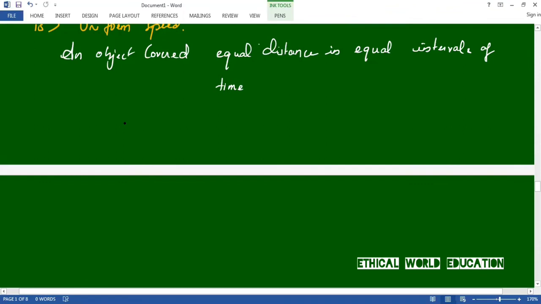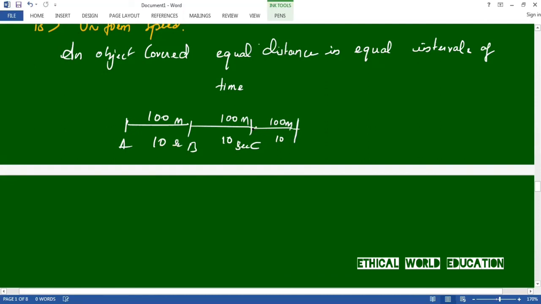That is, an object from A to B covers 100 meters in 10 seconds. From B to C, again 100 meters in 10 seconds, and this is again 100 meters in 10 seconds. This kind of motion is called uniform speed or uniform motion.